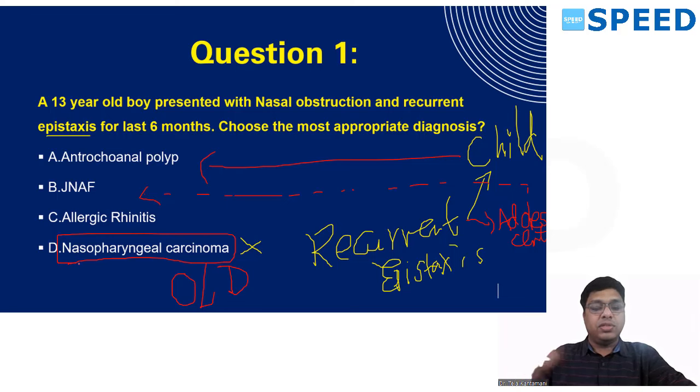So, three questions. The most common cause of recurrent epistaxis in a child would be nose picking. The most common cause of recurrent epistaxis with nasal obstruction in a child, so there is a mass causing obstruction, is antrochoanal polyp. In an adolescent male, it is JNA. In old age, recurrent epistaxis can happen due to nasopharyngeal carcinoma.